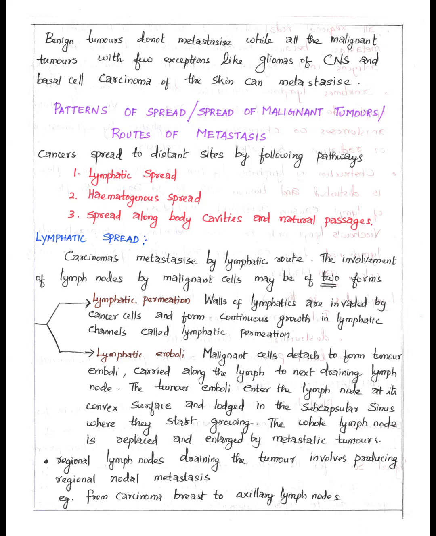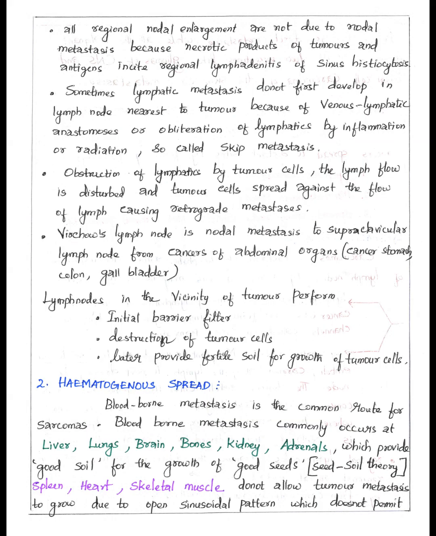For example, if lymphatic spread from carcinoma of breast to axillary lymph nodes takes place, it is termed regional lymph nodal metastasis. We have to note that all regional nodal enlargement are not due to nodal metastasis. Sinus histiocytosis with regional lymphatic swelling occurs due to accumulation of dead tumor cells and antigen.